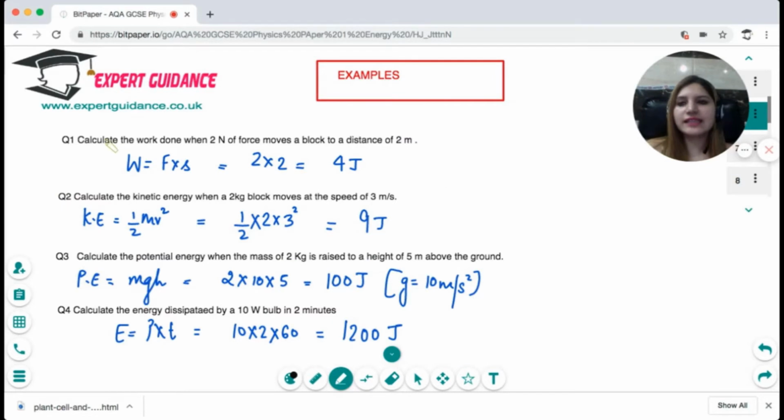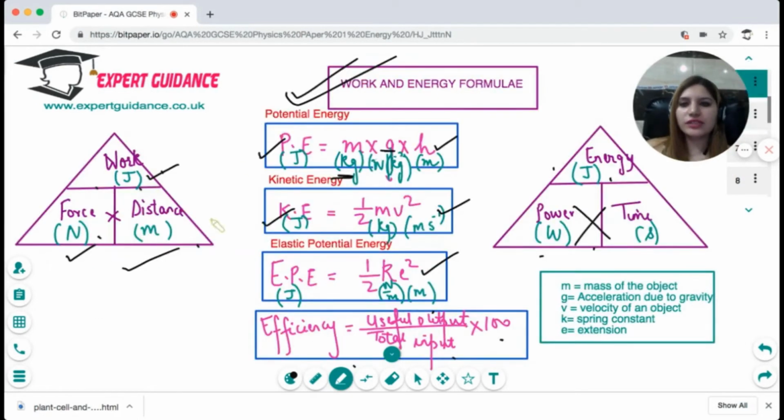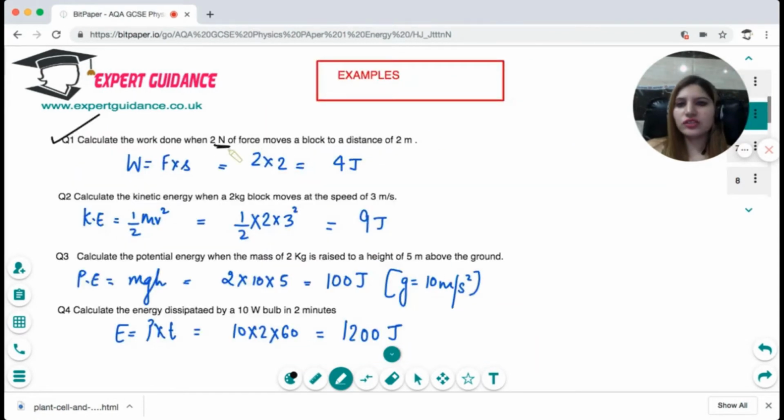Now let's take an example. In the first question, it says calculate the work done when a 2 newton force moves a block a distance of 2 meters. Work done is force times distance. The force is 2 newtons, distance is 2 meters, so the work done is 4 joules. Next is kinetic energy. Mass is 2 kg, speed is 3 meters per second, kinetic energy is half mv squared, so it's half, the mass of the object is 2, speed is 3 squared, so that becomes 9 joules. Next, calculate the potential energy when mass 2 kg and height 5 meters are given to you. Remember, if it is not specified, you can use g as 10.